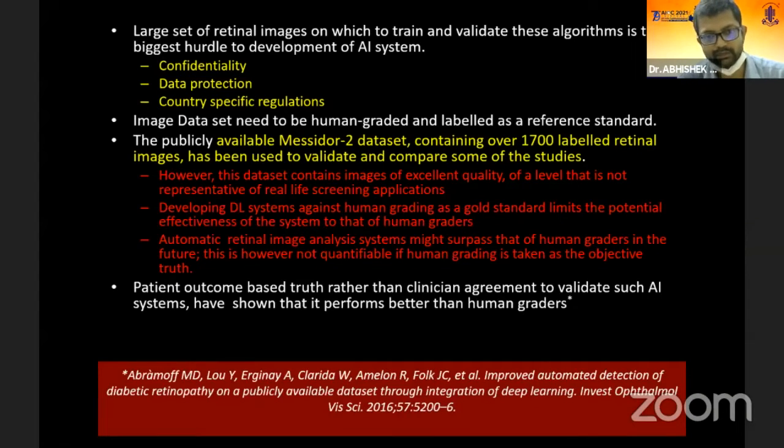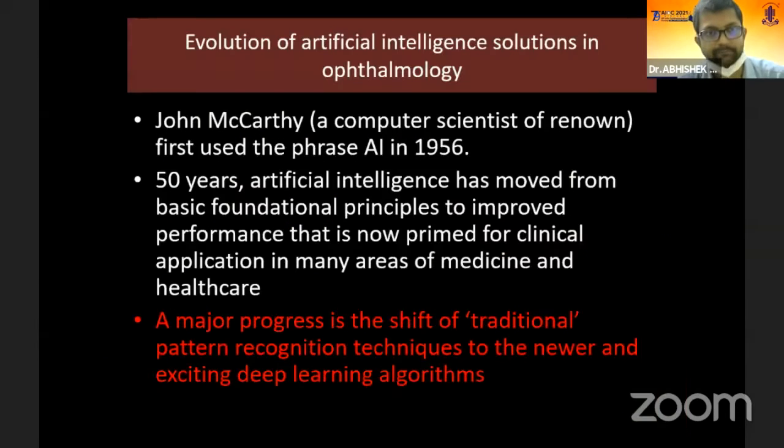Rather, what many persons are advocating is a patient outcome-based truth, rather than clinician agreement, to validate such AI systems, which have shown that they perform better than human graders.